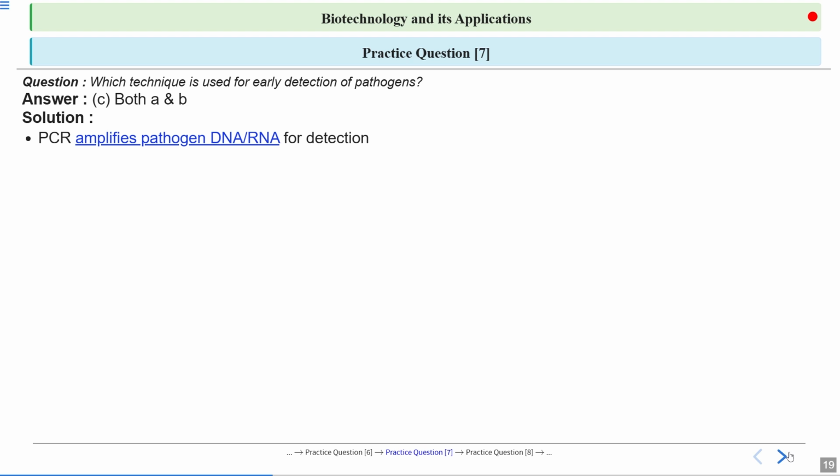Why? PCR amplifies pathogen nucleic acid, that is DNA and RNA. Even if we have a very small amount of the pathogen's DNA or RNA present in our blood or body, PCR will identify it because it can amplify that DNA or RNA. ELISA helps in detecting antigen or antibody. If we have antigen inside our body, it can detect that, or even if we have made antibodies against that antigen, it can detect that.